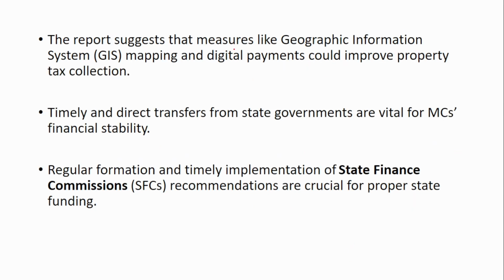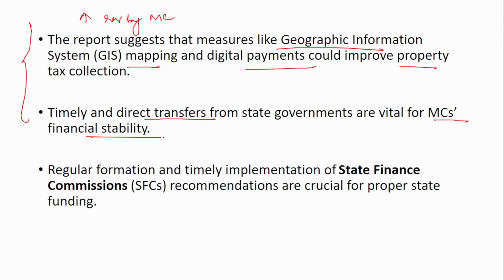The report also suggests that measures like geographic information system mapping and digital payments could improve property tax collection. This is a scope for improving revenue for the municipal corporations. Timely and direct transfers from the state government are vital for the municipal corporations' financial stability, and regular formation and timely implementation of State Finance Commission recommendations are also crucial for proper state funding.